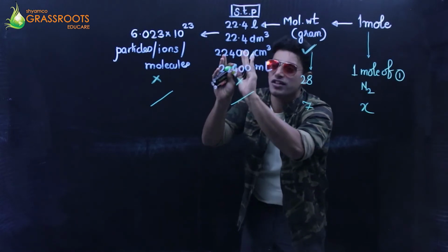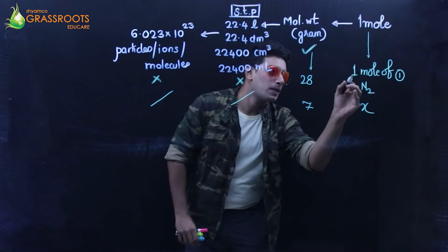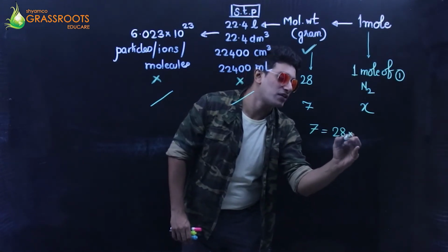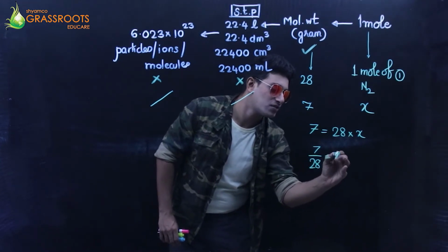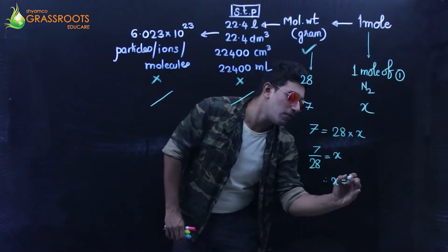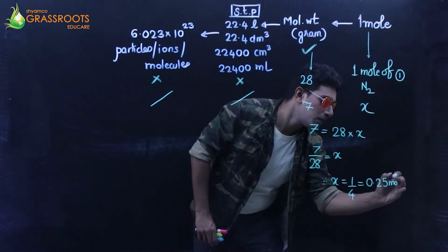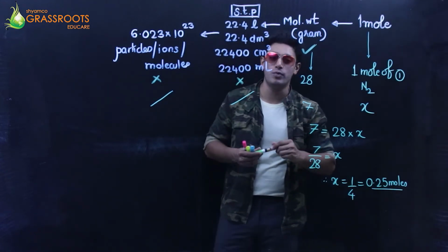Nothing about the liters, the volume and the particles. Cross multiply. 1 into 7 is equal to 28 into X. Get the 28 down. 7 upon 28 is equals to X. So can I say X is 1 by 4? That's going to be 0.25 moles. So in my first sum, we have a relation between the mole and the molecular weight.